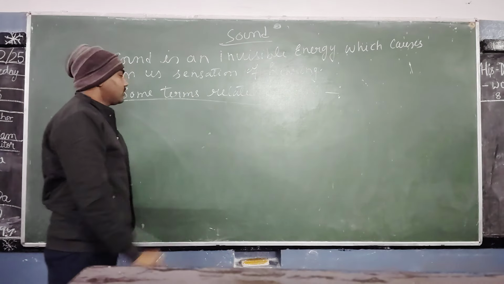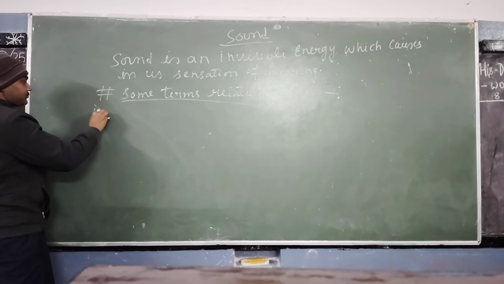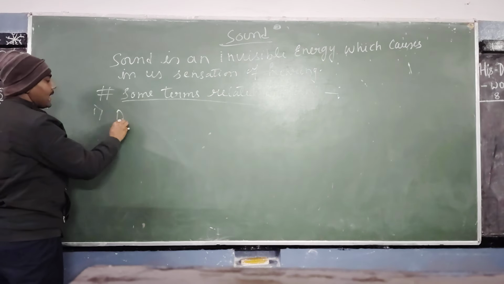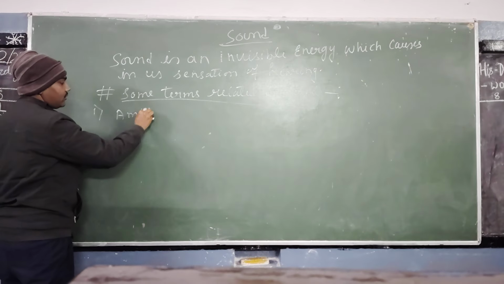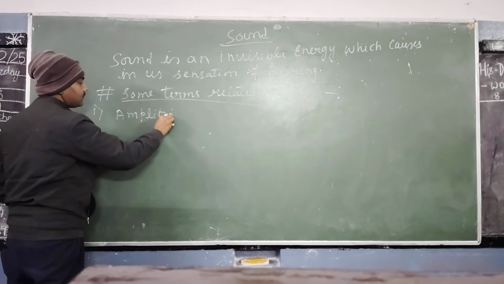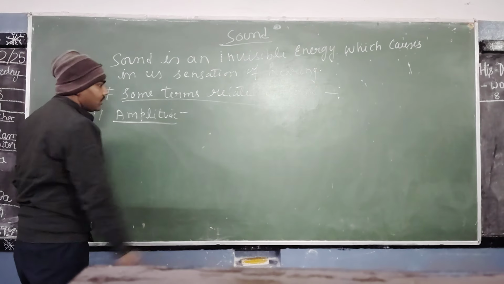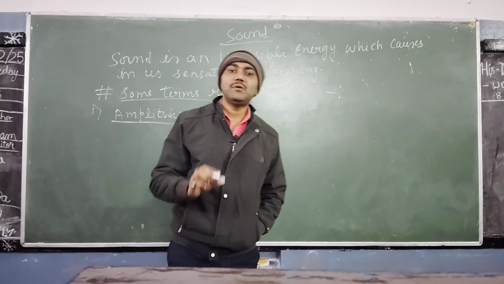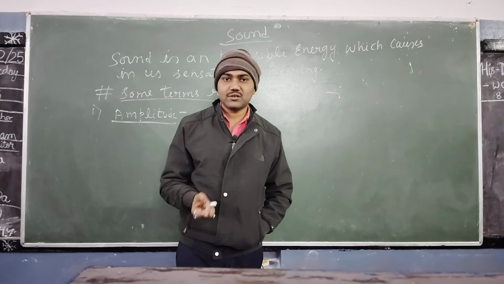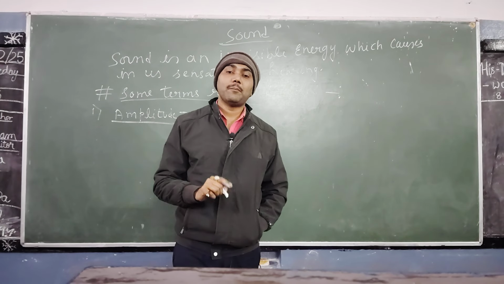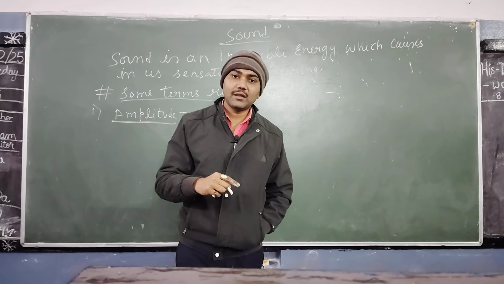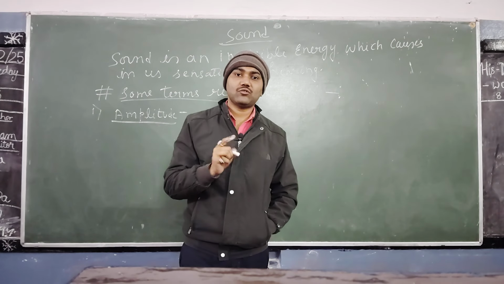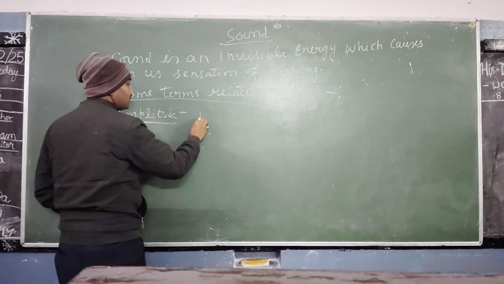So what are the terms? The first one is called amplitude. What is amplitude? The maximum displacement of a particle from the mean position is called amplitude.